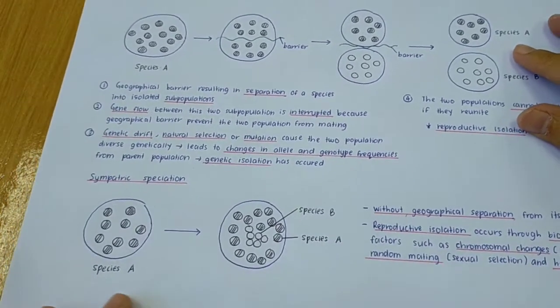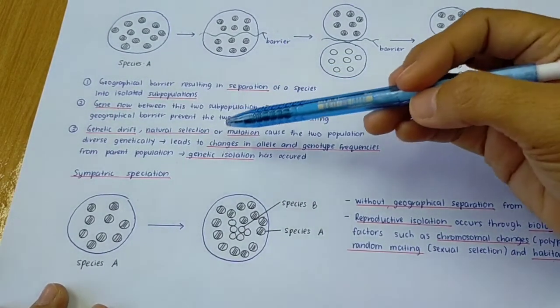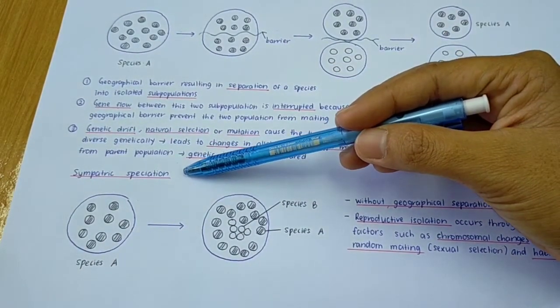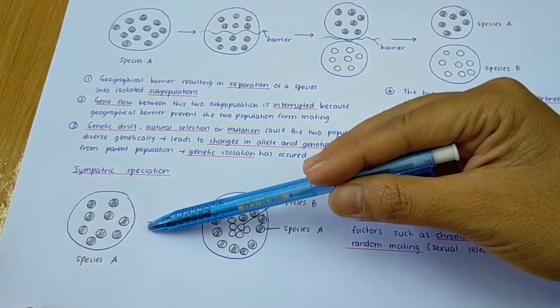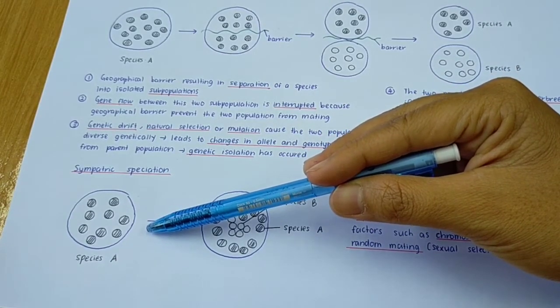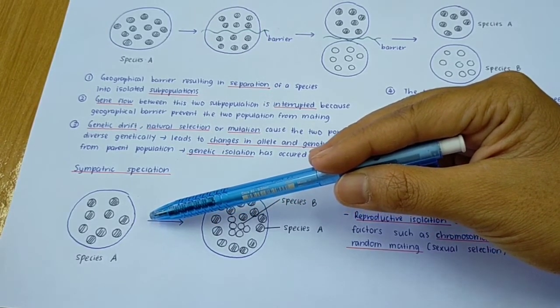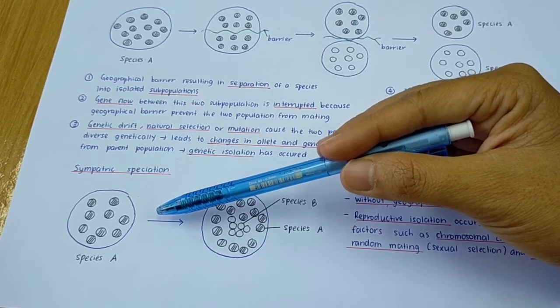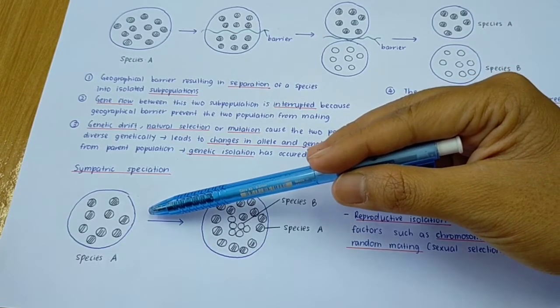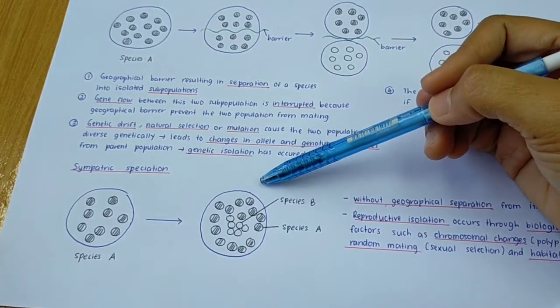Okay, so what is the difference with sympatric speciation? For sympatric speciation, if you look at this one, it is the formation of new species, but the species live in the same geographical area. So means that kita katakan this species tinggal dalam satu kawasan yang sama.